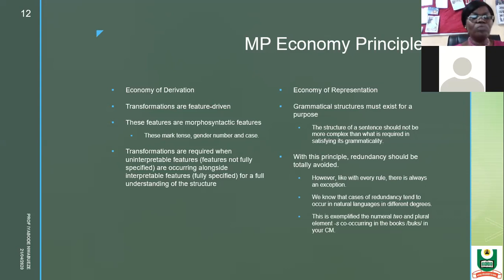So when you are going to have a transformational process, it is determined by the features of the elements that are involved. These features are syntactic, and that means that when you want to have any element at all, transformations are required when you have uninterpretable structures. Now, if you do not have a structure that is fully interpretable, and when you talk about interpretable structures, when you have a verb,